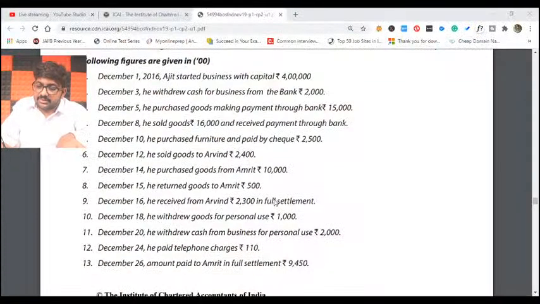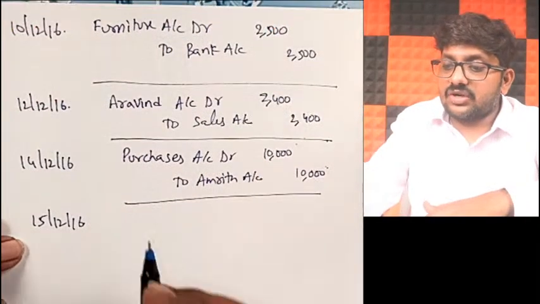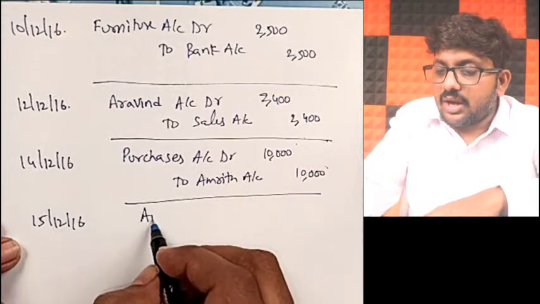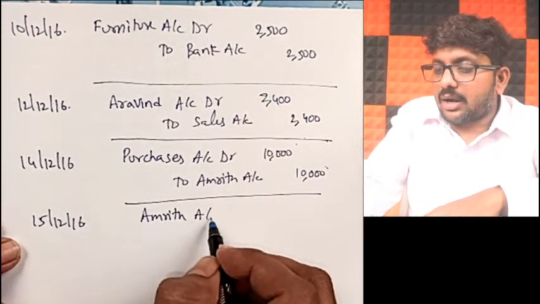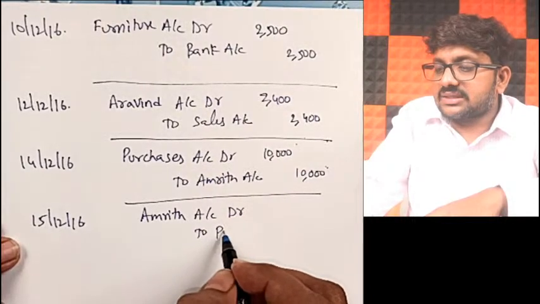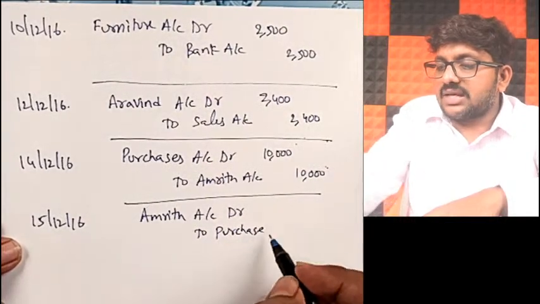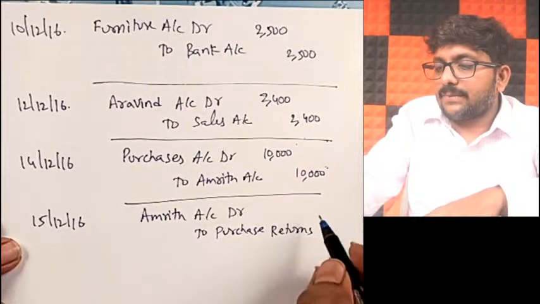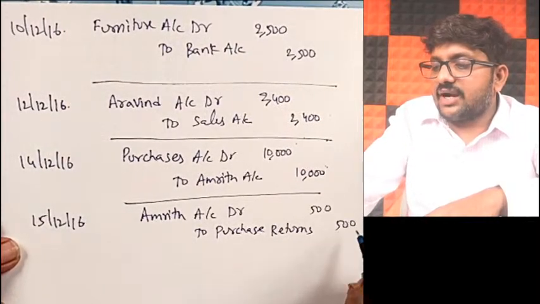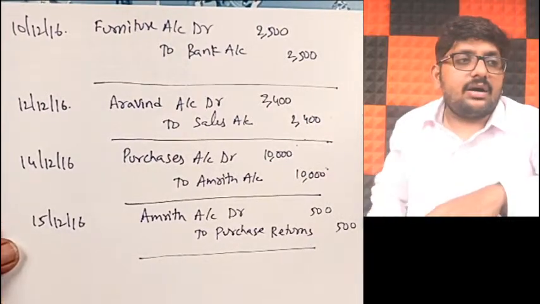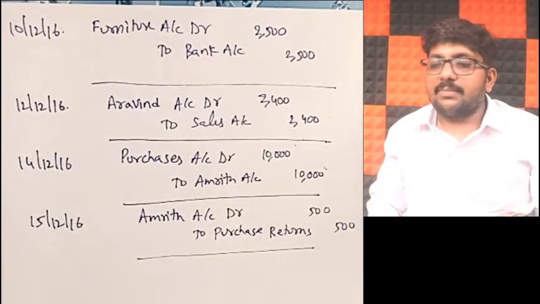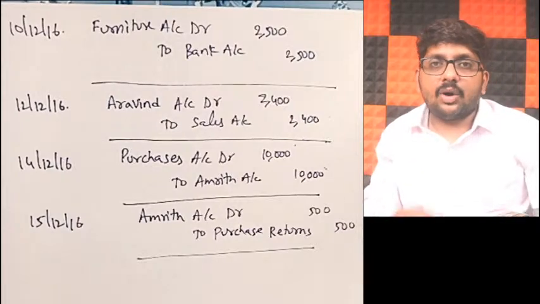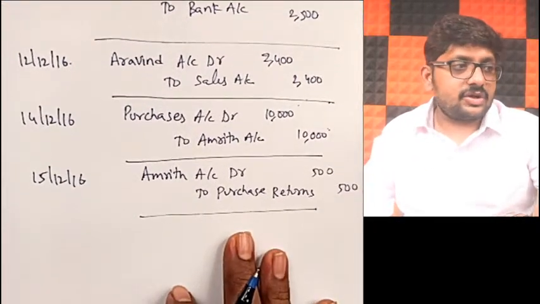On 15th of December 2016, we have done another transaction. What is that? He returned goods to Amrit worth 500 rupees. Already we discussed this transaction also. What is the journal entry? It's a purchase return, right? So Amrit account debit to purchase returns. How much, my dear friends? 500 rupees worth of goods we have returned to Mr. Amrit. Amrit account debit to purchase returns will be my journal entry. That is also done, sir.